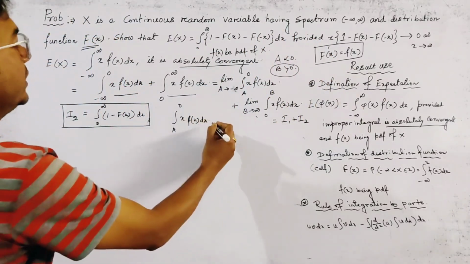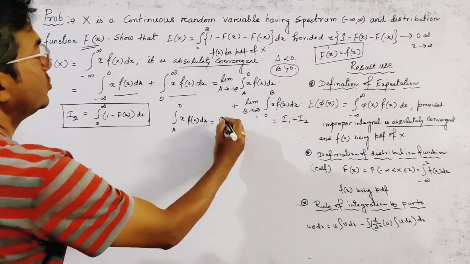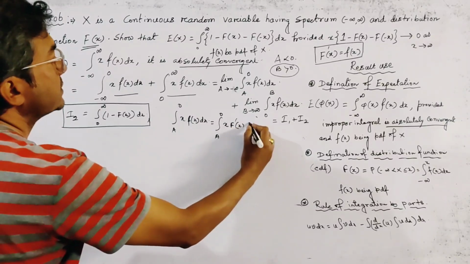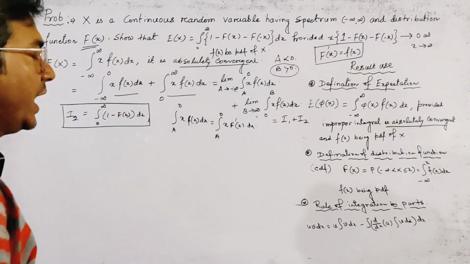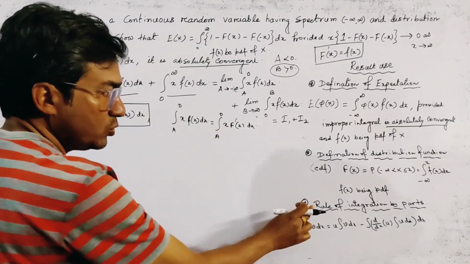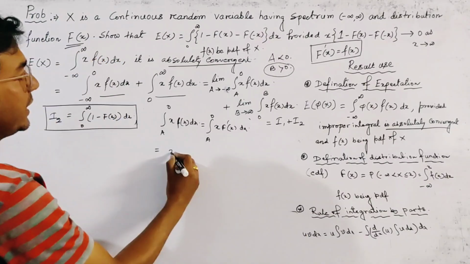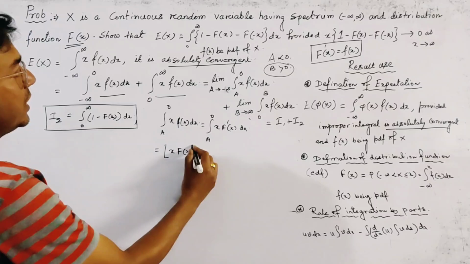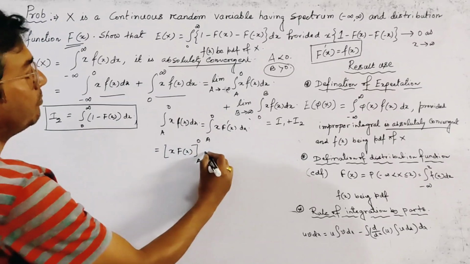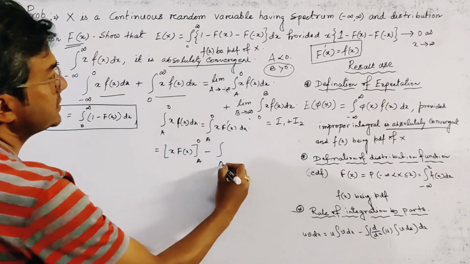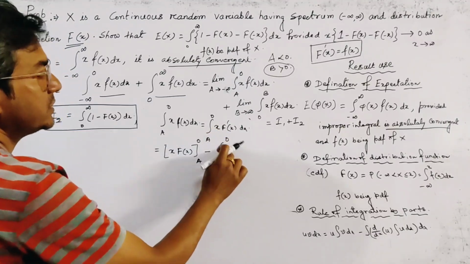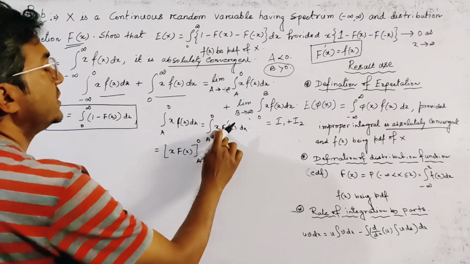So we get a to 0 x capital F dash x dx, and by using the rule of integration by parts, we get x into capital F of x, here ranges are a to 0, minus integration a to 0. This is the derivative of x, which is equal to 1, and the integration of F dash x.